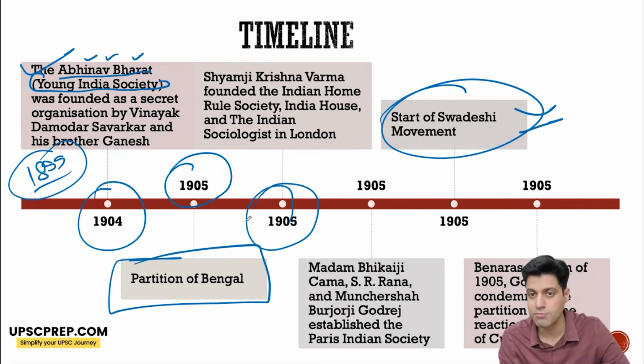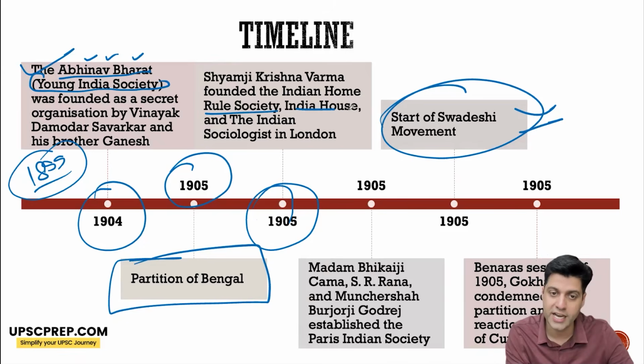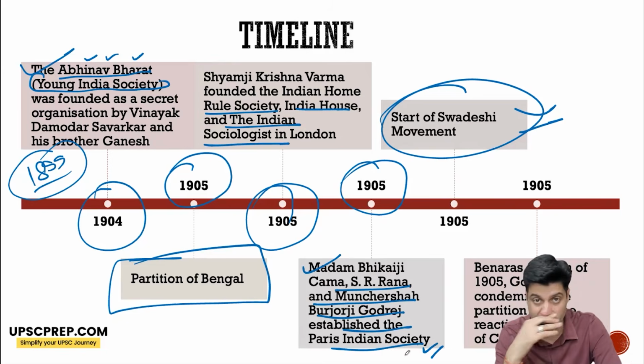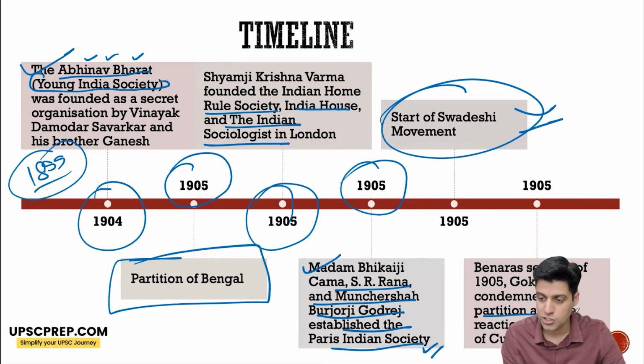Shyamji Krishna Varma founded the India Home Rule Society, India House in London, and the Indian Sociologist journal in London. At the same time, Madam Bhikaji Cama, S.R. Rana, and Muncherji Cama Godrej established the Paris Indian Society, another one inspiring revolutionaries. The Swadeshi movement started in 1905. At the 1905 session, Gopal Krishna Gokhale condemned the partition and the reactionary regime of Curzon.